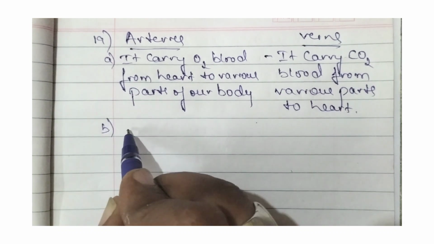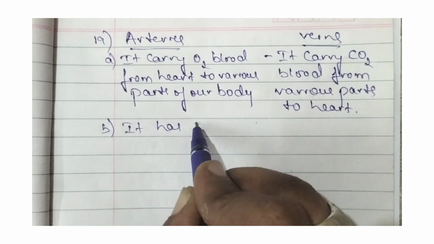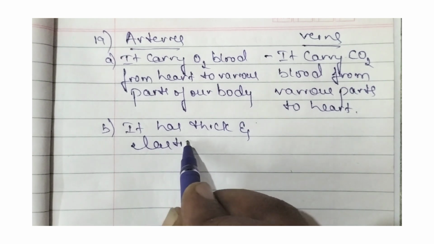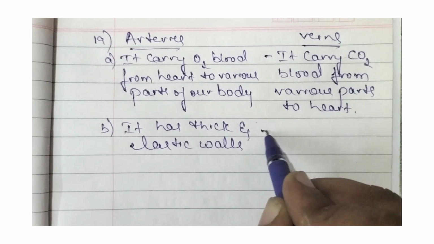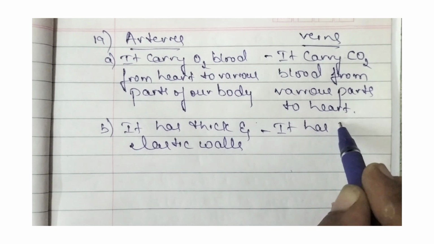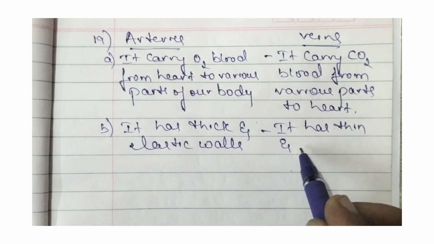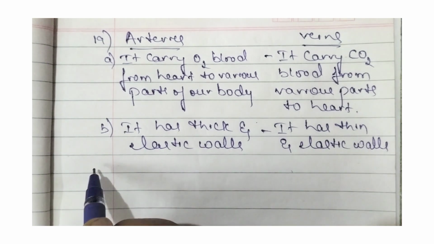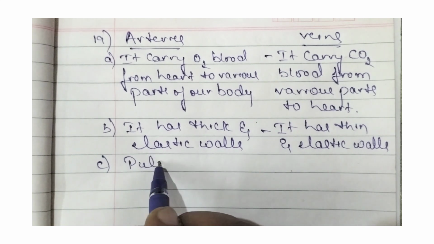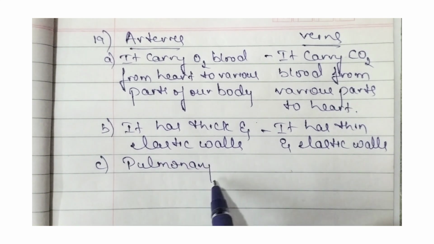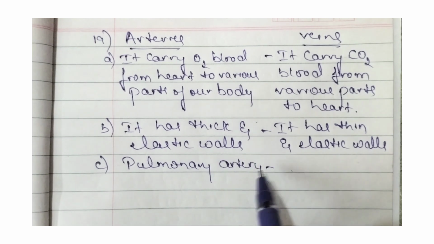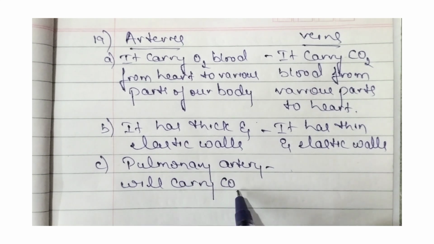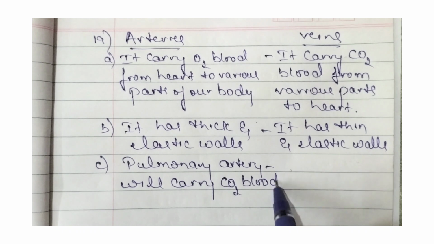Then the second difference is that arteries have thick and elastic walls. Veins have thin and elastic walls. Then the third difference is that pulmonary artery will carry deoxygenated blood.